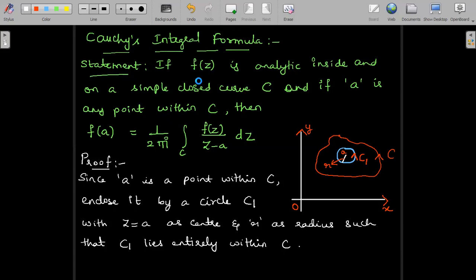Now, since f of z is analytic, which is given in the statement, we can write down f of z by z minus a also to be analytic.